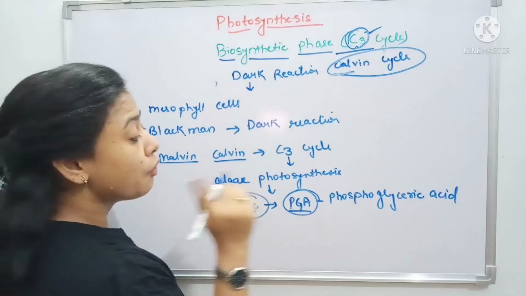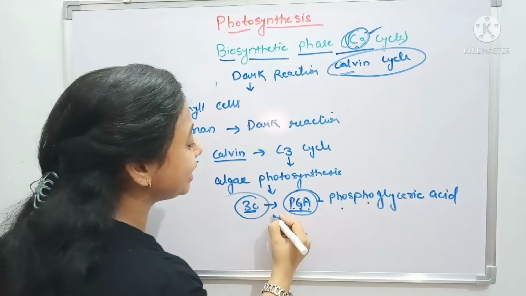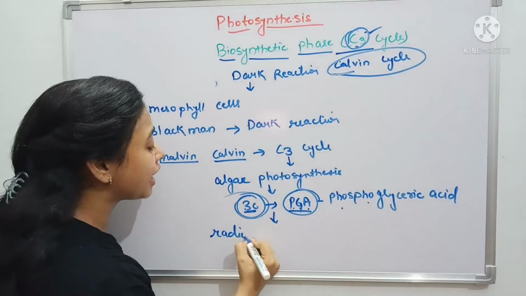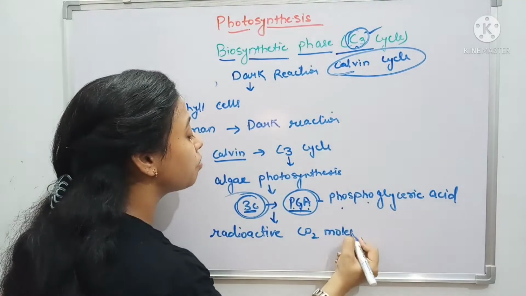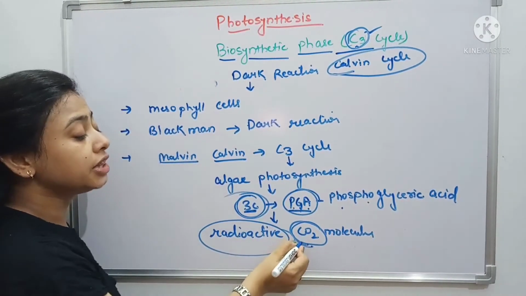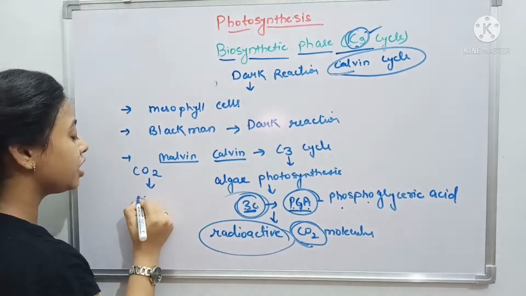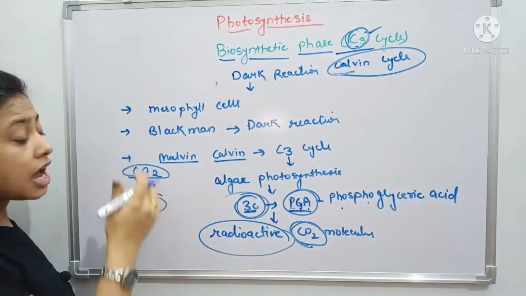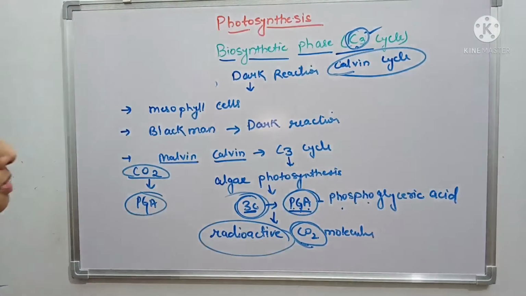How did he identify this compound? On the basis of radioactive CO2. He traced its movement and concluded that this carbon compound PGA is formed from CO2. So CO2 is fixed into phosphoglyceric acid. So this is a little bit of history.